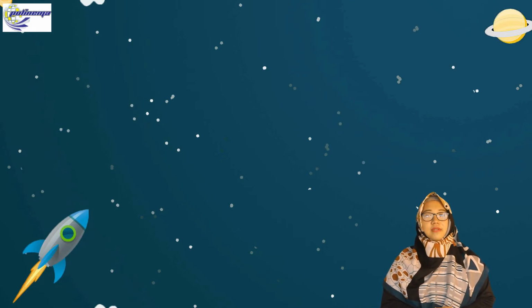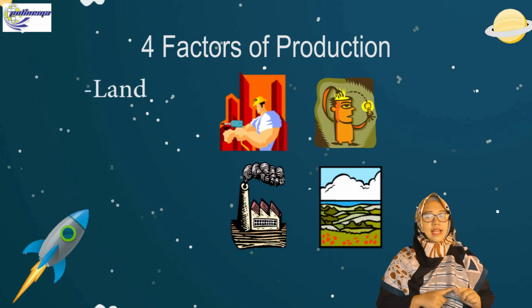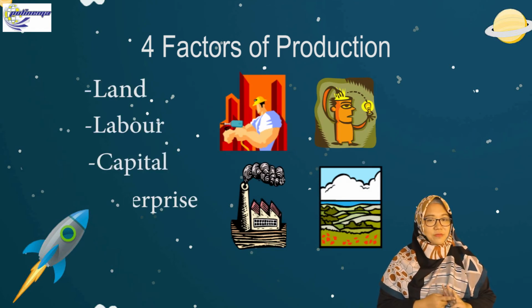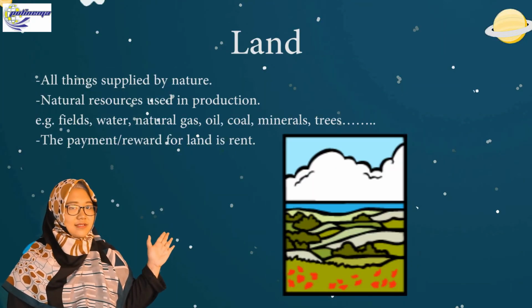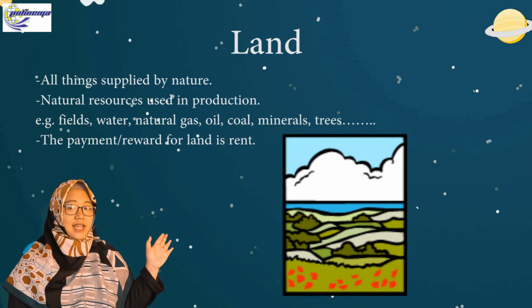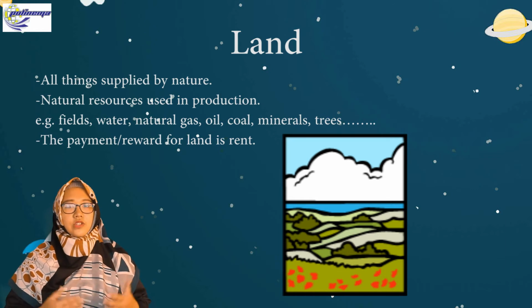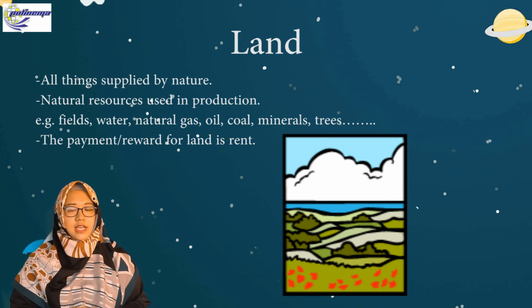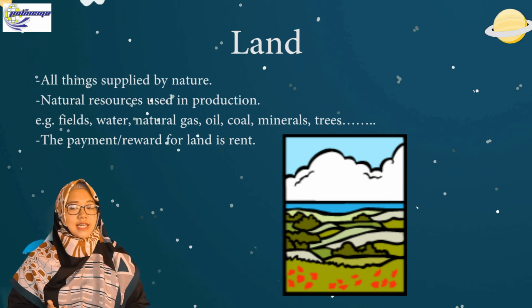Okay, next, after we know the four stages of economic development, now we have to know the factors of production. There are four kinds of factors: land, labor, capital, and enterprise. Let's take a look one by one. Land is all things supplied by nature. Natural resources used in production, for example, fields, water, natural gas, oil, coal, minerals, trees, something like that.